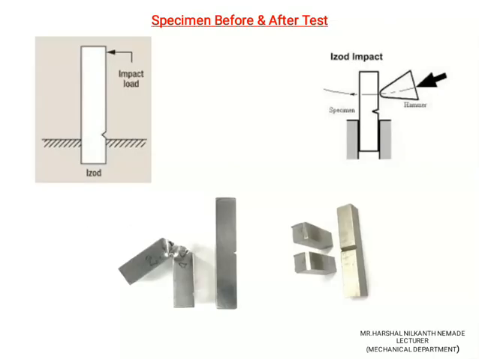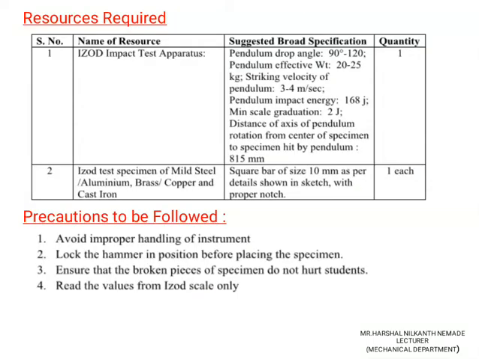So you may see the ductile material. In brittle material the material breaks into 2 pieces, but in ductile it gets stretched a little bit. It bends and only stretches. It doesn't break into 2 pieces. Resources required: we require one Izod impact test machine, and specimens of different materials: mild steel, aluminium, brass, copper, cast iron.